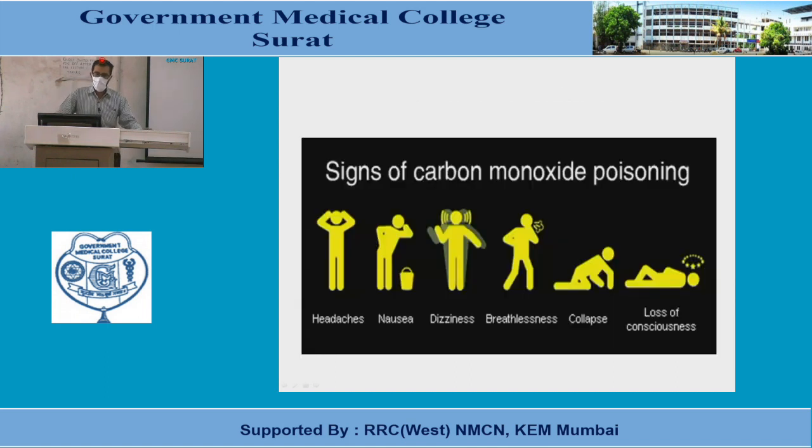So first of all, the person will have a headache, then they will feel nauseated and dizzy, and the person will have difficulty in respiration, breathlessness. The more the concentration increases, the more it will cause breathlessness. The person may suddenly collapse and lose consciousness. So these are the 6 categories of carbon monoxide poisoning.